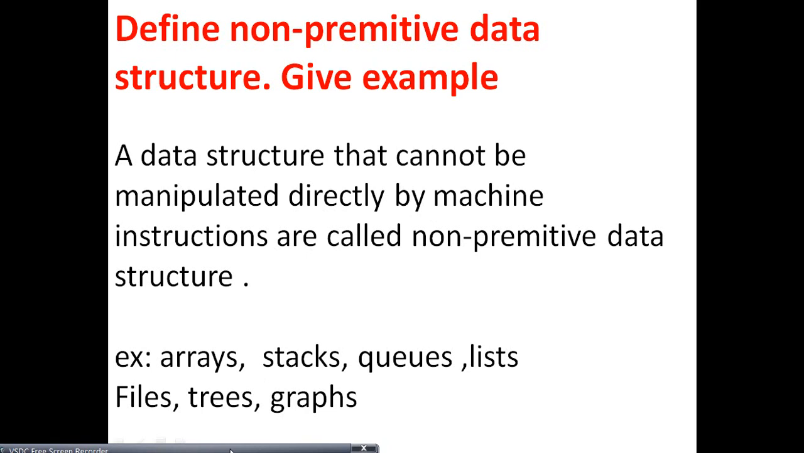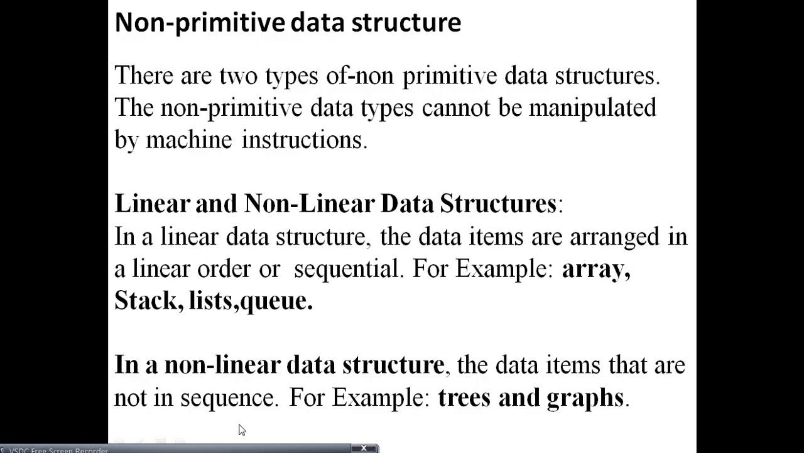These data structures cannot be manipulated directly by machine instructions, and are called non-primitive data structures. Examples: arrays, stacks, queues, linked lists, files, trees and graphs. In non-primitive data structures we are going to make two parts. One is linear, another one is non-linear.